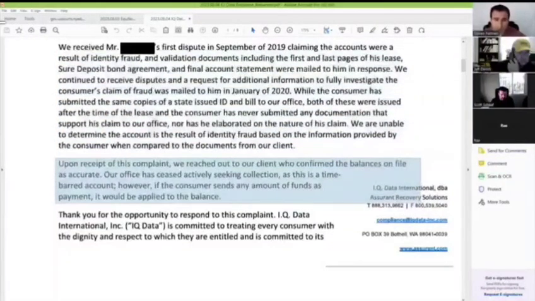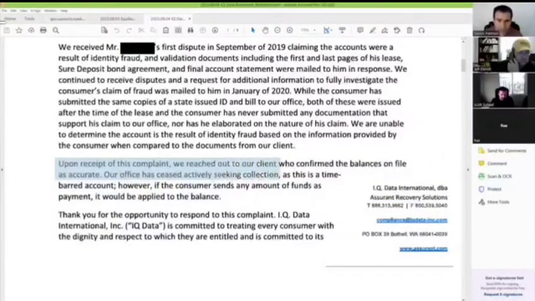But I can guarantee we're going to put a bang-up, smash-up, pre-lit document together here, and that's all we can really do for our clients. So the debt collector has ceased collecting, even though they're reporting it with the balance, which precedent says is debt collection. That's going to be something we're going to throw in.